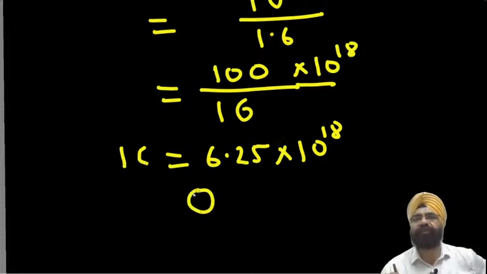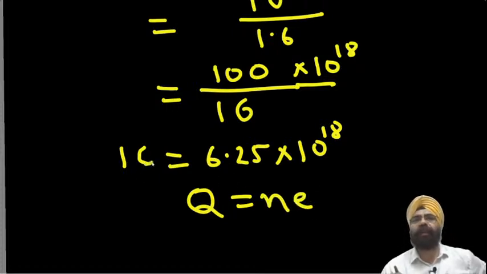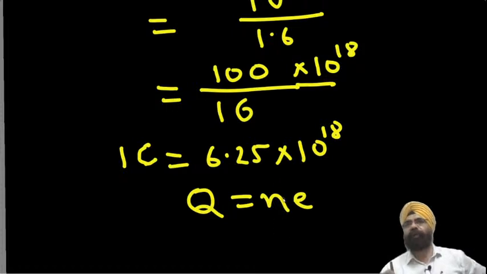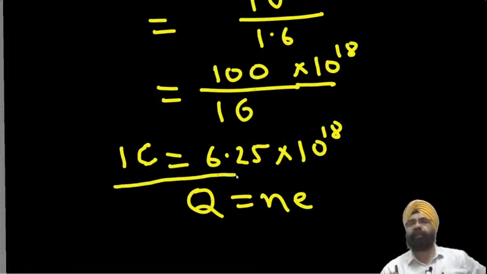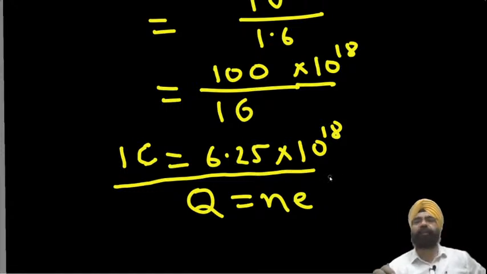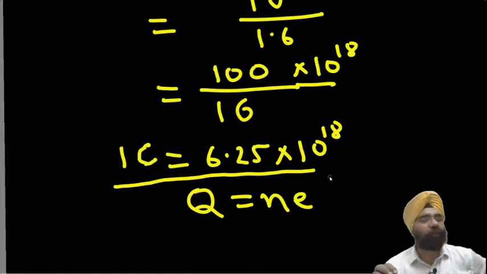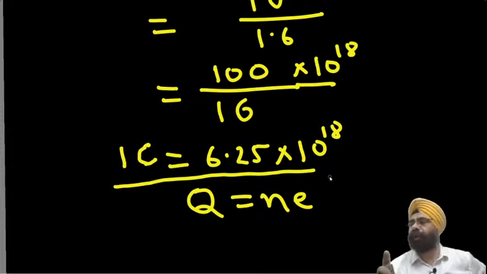We have understood that charge is quantized, which means Q is equal to Ne. So what is the number of electrons which is going to constitute 1 coulomb charge? We have divided it by the electronic charge, and we come to the conclusion that 6.25 into 10 to the power 18 electrons will make 1 coulomb charge.